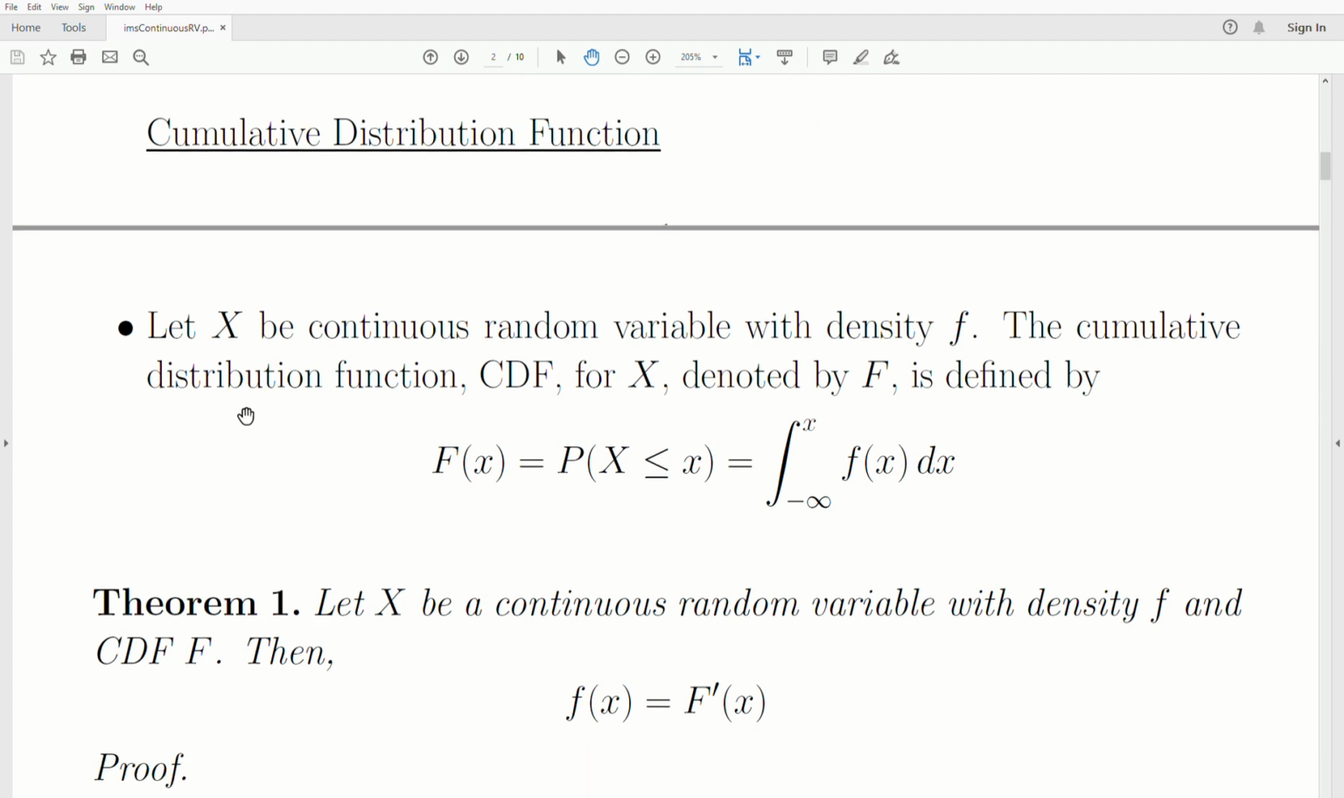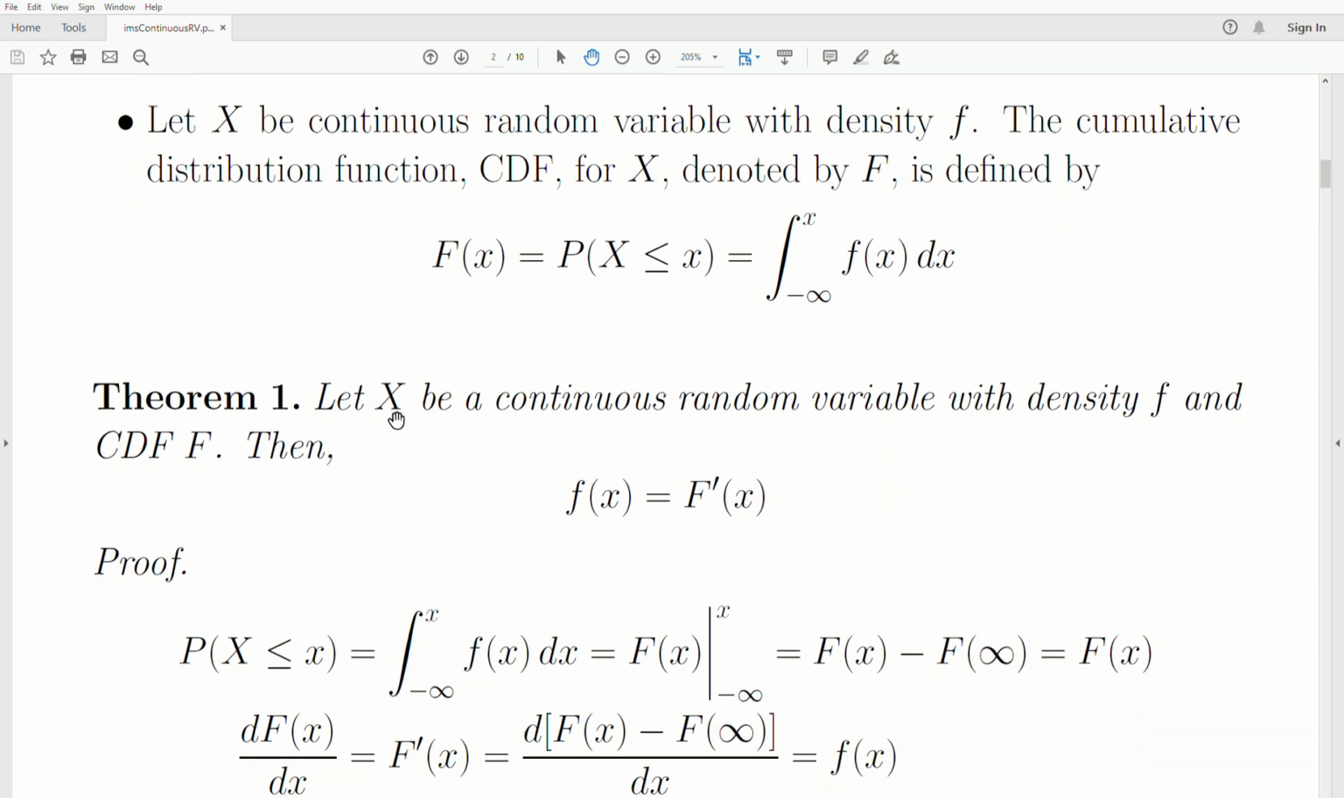The cumulative distribution function: let x be a continuous random variable with density f. The cumulative distribution function, sometimes called the CDF, for x, denoted by capital F, is defined this way. F of x is equal to the probability that x is less than or equal to that little x, and it's the integral from negative infinity to x of f of x dx. That's the probability.